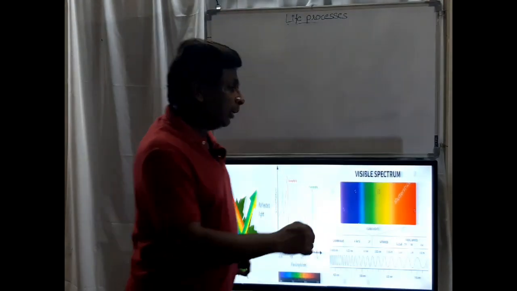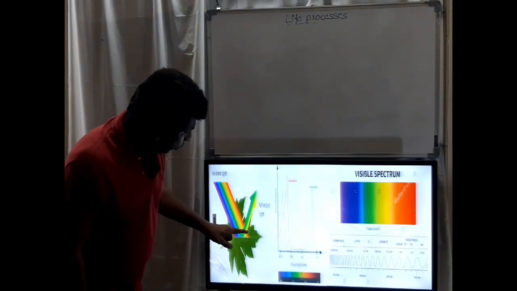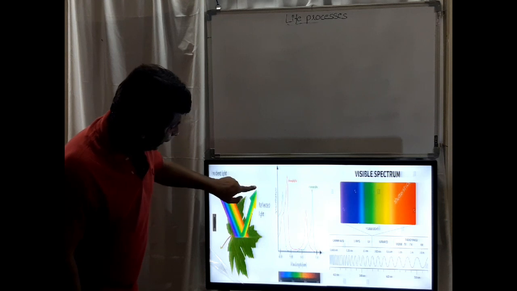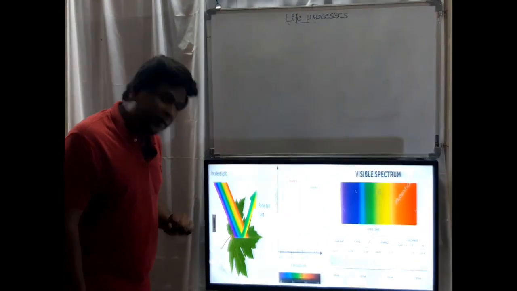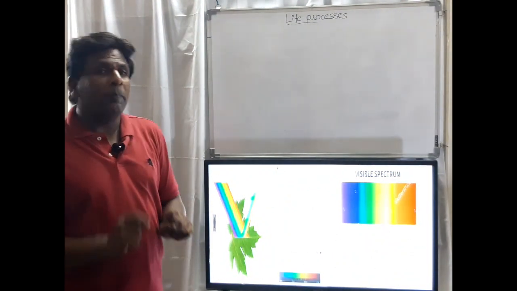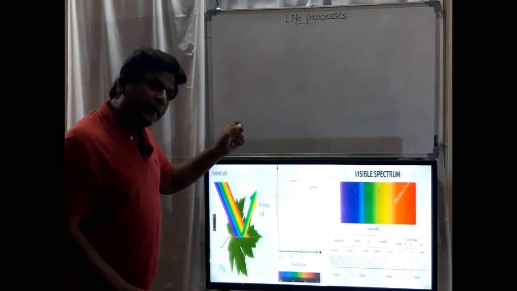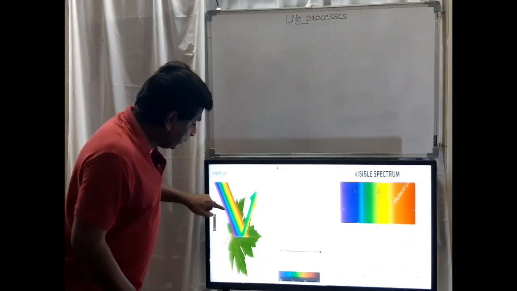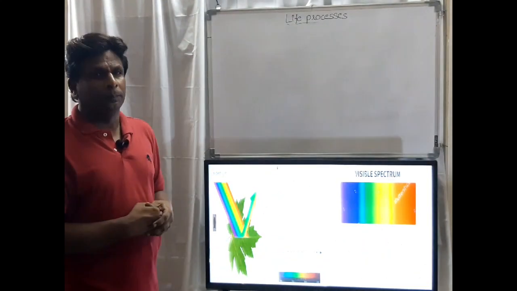These 2 are reflecting from the leaf. See, yellow color and green are reflecting from the leaf. Because of this reflection, we feel that the leaf is yellow mixed green color. So okay, if these are reflecting, the other 5 colors are emerging in the leaf.